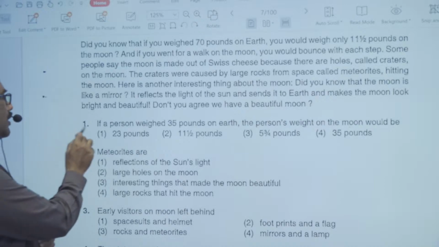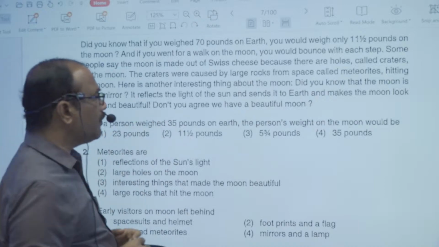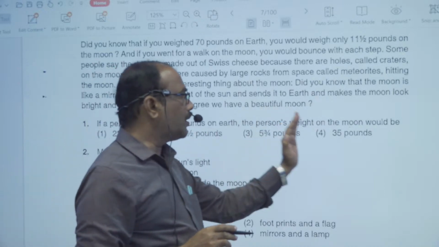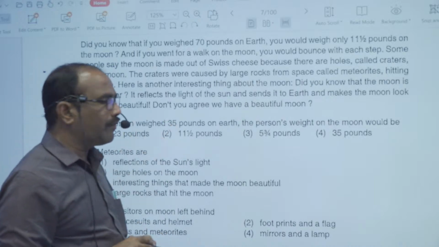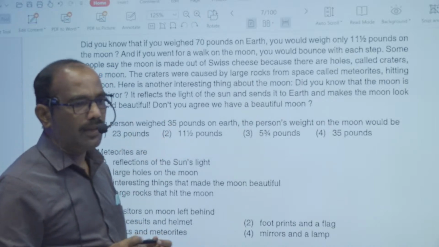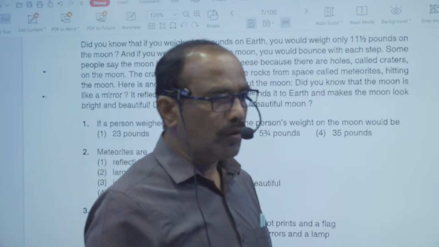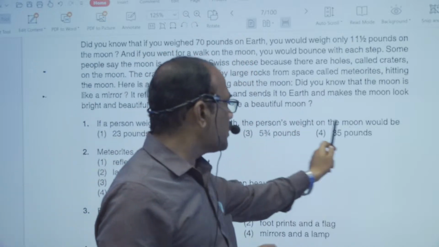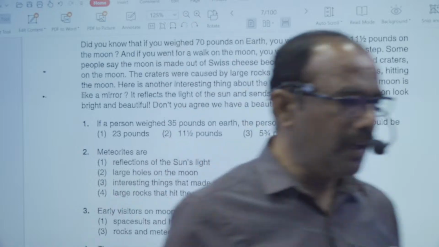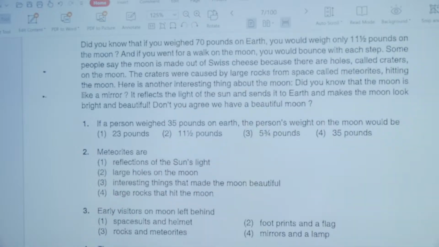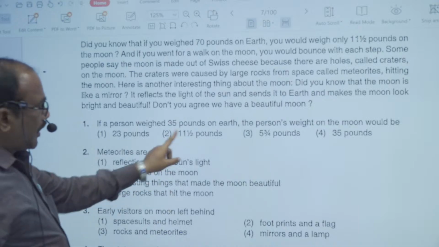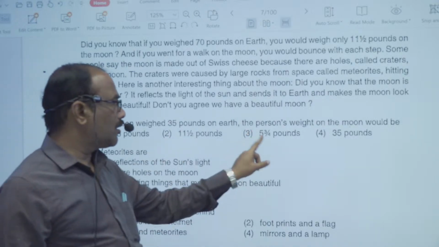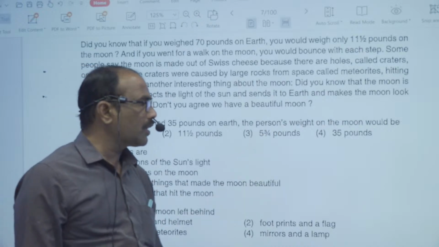Now look at the first question. If a person weighed 35 pounds on earth, the person's weight on the moon would be... If a person weighed 35 pounds on earth, the person's weight on the moon would be, that is the question. And your options are given here. First one is 23 pounds, second one is 11.5 pounds, third one is 5 by 3/4 pounds, and 35 pounds.